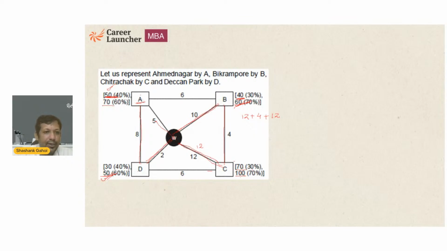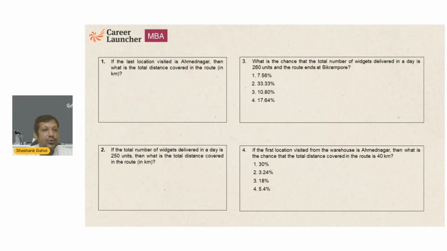And this via warehouse, it is 7. So he is going to go to what? 7. Right. So what is the total distance we are talking about? That is going to be 12 plus 12, 24, 24 plus 4, 28, 28 plus 7, that's going to be 35. So what is the shortest distance he is going to travel? That is going to be 35, and that's going to be the answer of this question.